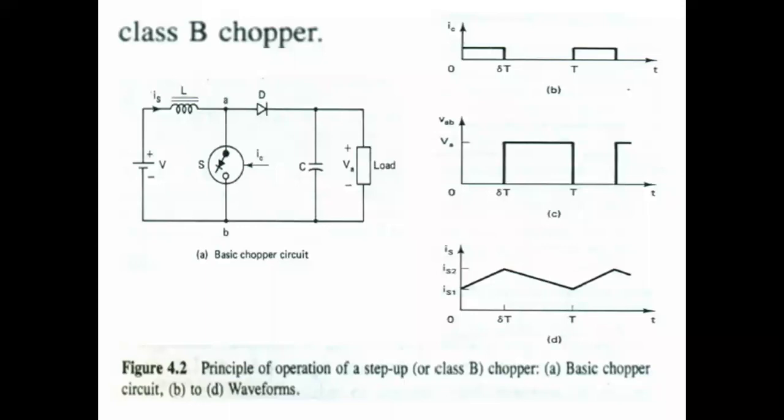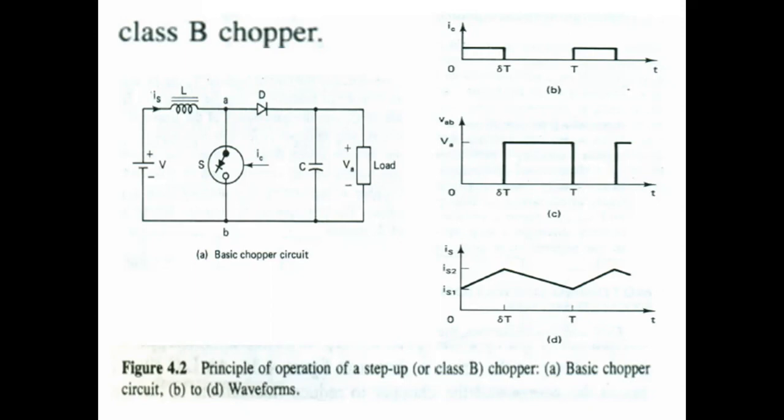Suppose the chopper is implemented with higher frequencies. At higher frequencies, the harmonics are reduced to a tolerable value by cheaper filters only. These filters are very cheap to use. So if you increase the frequency of the chopper, we get the filter at a cheap price. That is the reason why we operate the chopper at higher frequencies.